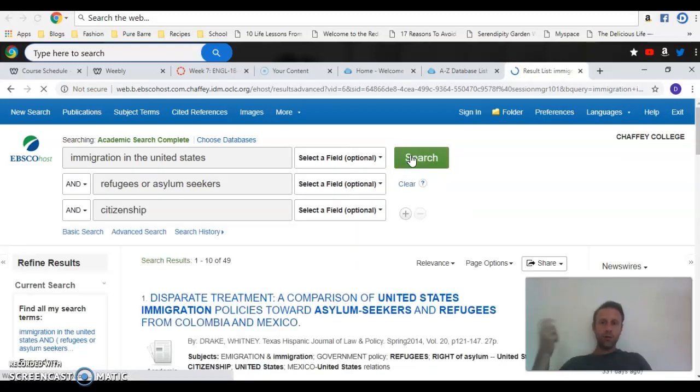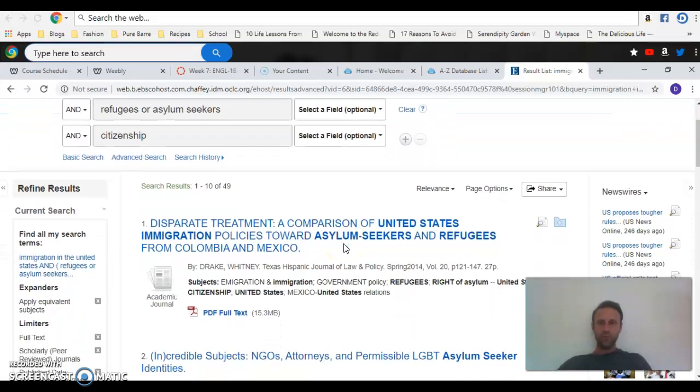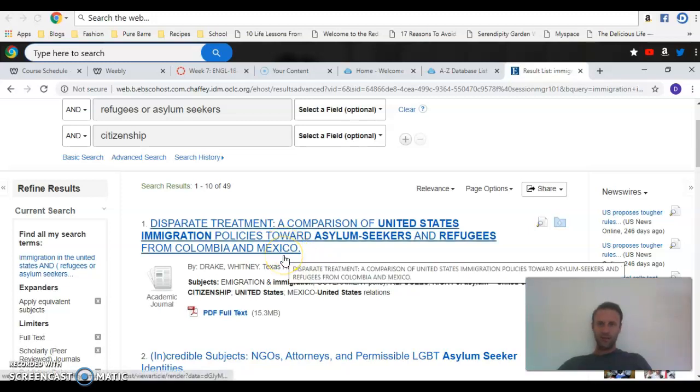Things that you're going to be doing in your paper. 49, that's a good number. Anything under 50, I feel like, is a good amount of research to work with. Look at this. Okay, so disparate treatment, a comparison of United States immigration policies towards asylum seekers and refugees from Colombia and Mexico. That sounds pretty interesting to me. So let's go ahead and click on that.